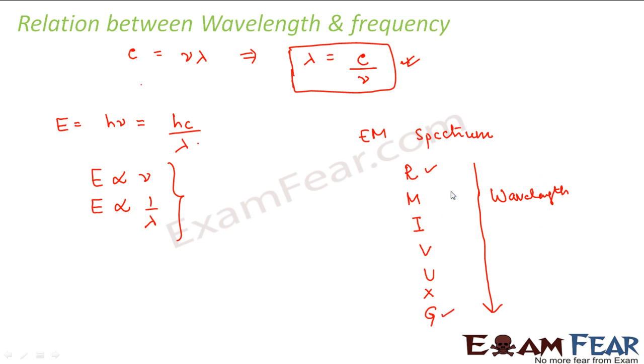Therefore, what will happen to the frequency? Frequency would be increasing in this direction, and it will be maximum for gamma rays. The frequency will be decreasing in the other direction. Radio waves have the maximum wavelength, so they will have minimum frequency, right? And what about energy? Energy will be the same as frequency.